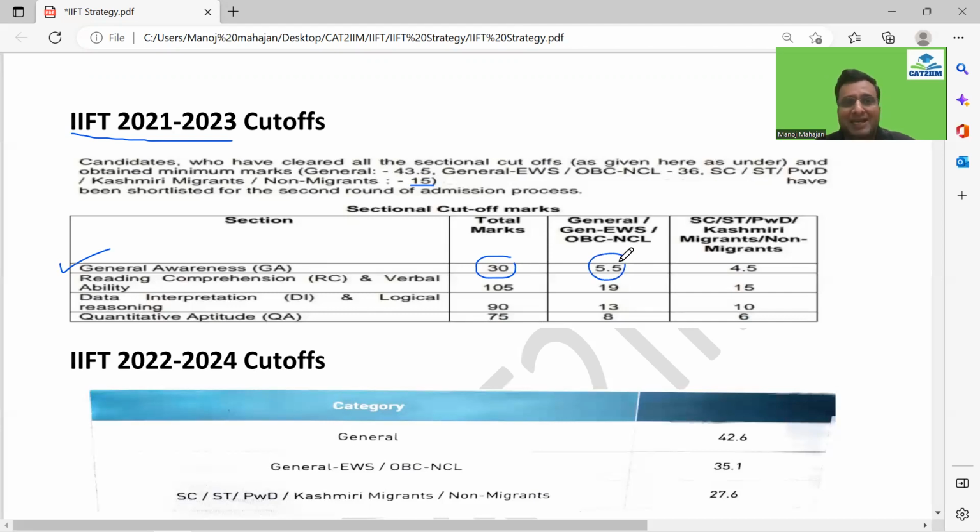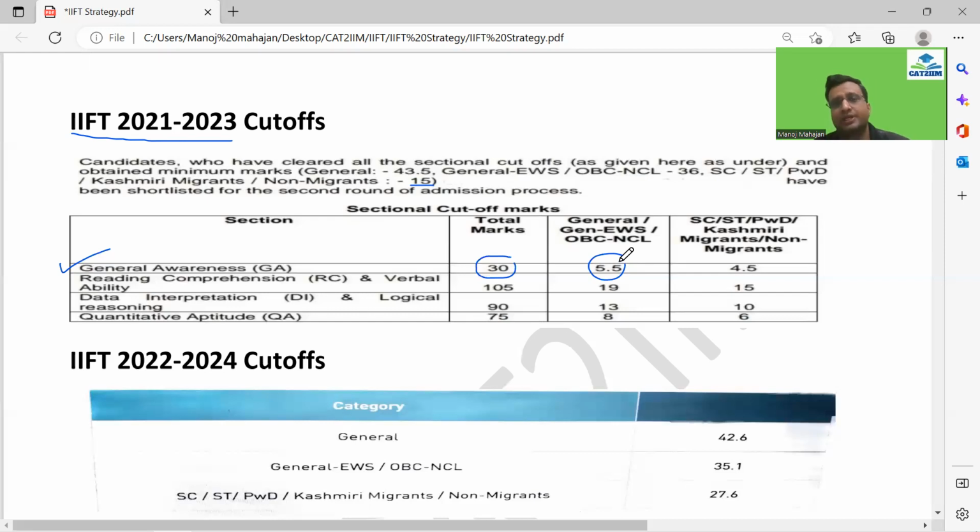Remember, the marking scheme for general awareness is 1.5 for every correct answer. Yes, there is negative marking of 1/3 of the marks allotted to each question, so 1/3 of 1.5 would become 0.5, guys.